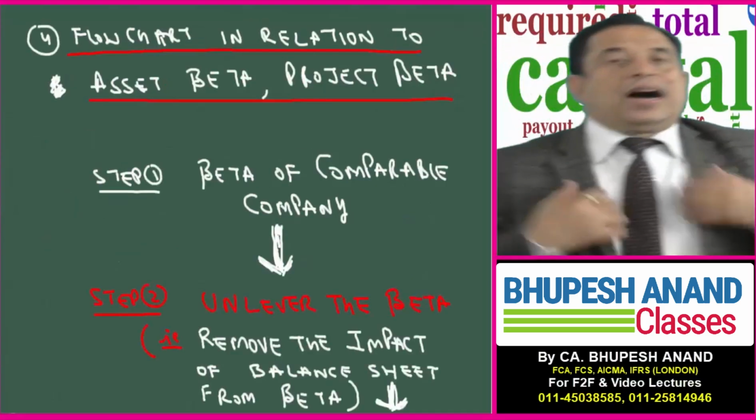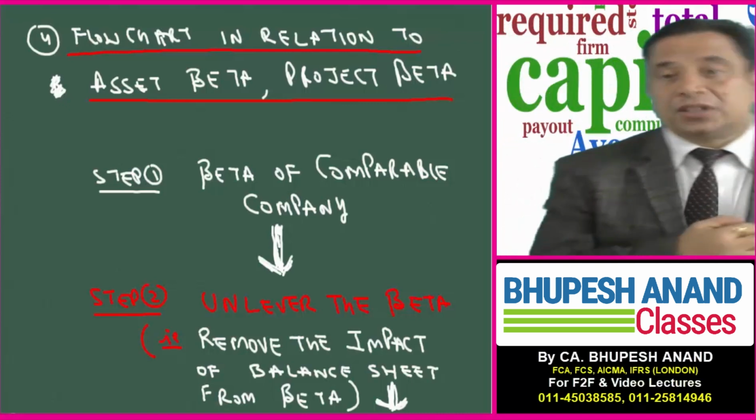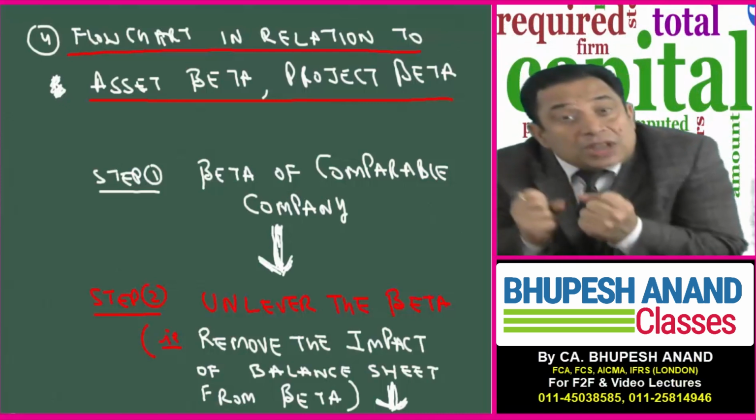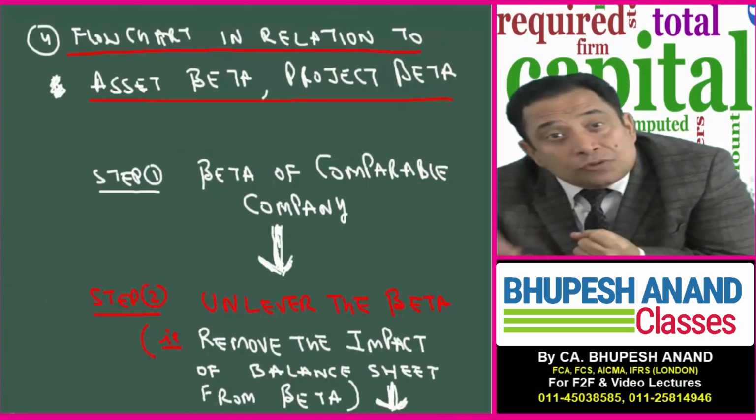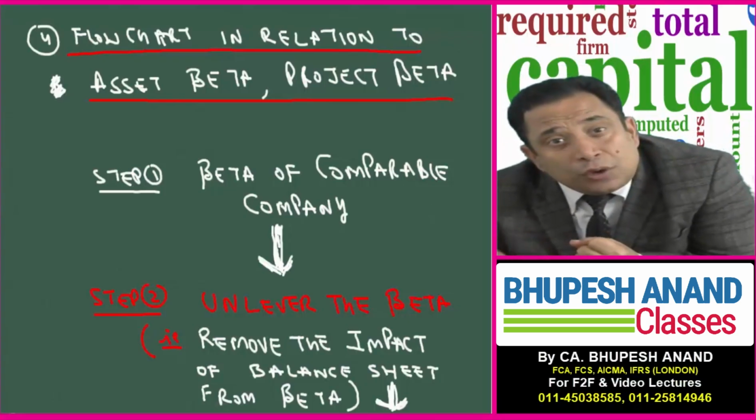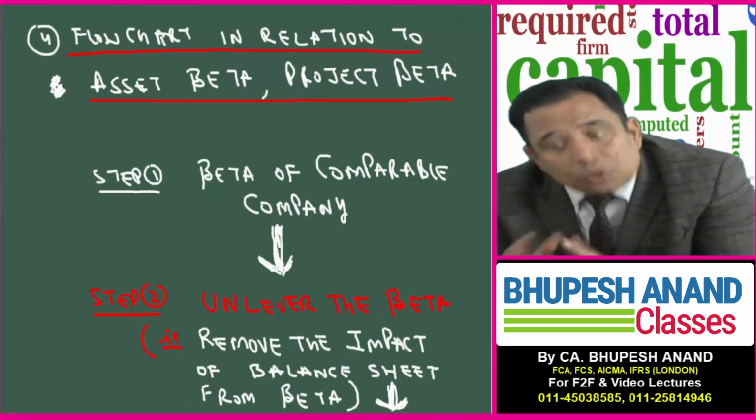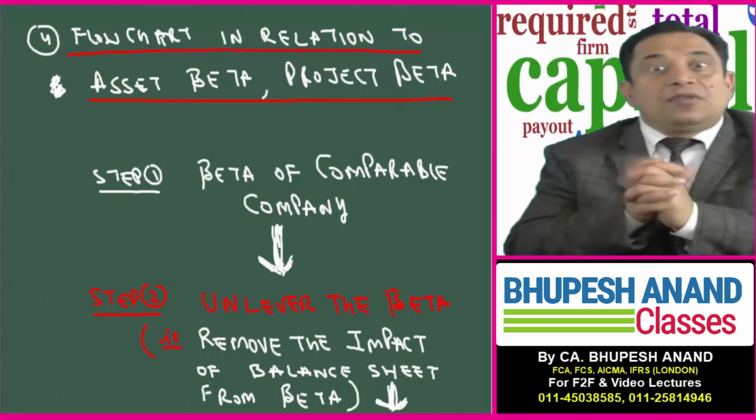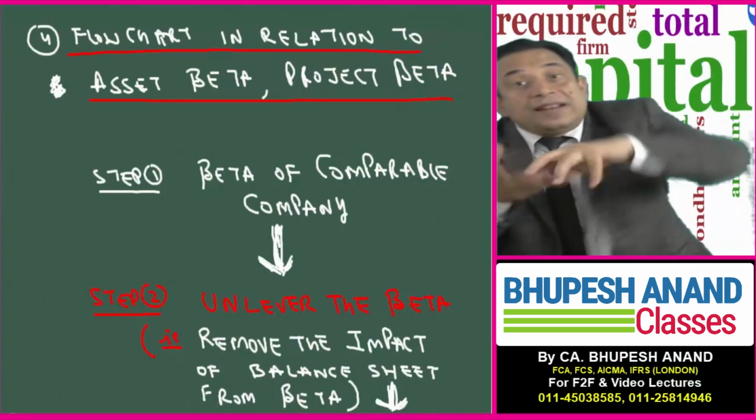So now I am coming to the most important slide of this lecture. Please prepare this flow chart, because this flow chart will help you in skipping 20-25 pages of your CFA curriculum. There will be no need to read that if you sincerely write down this flow chart. Step number one, we will calculate beta of a comparable company. Step number two, we will unlever the beta.